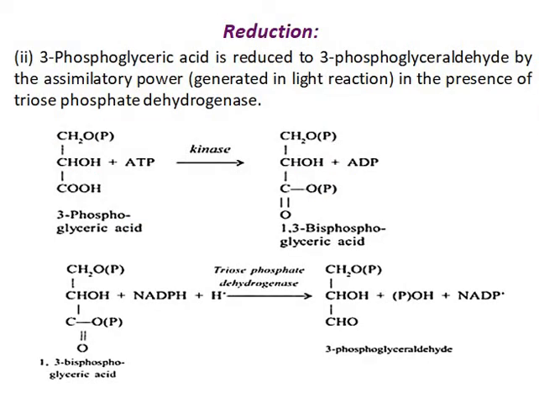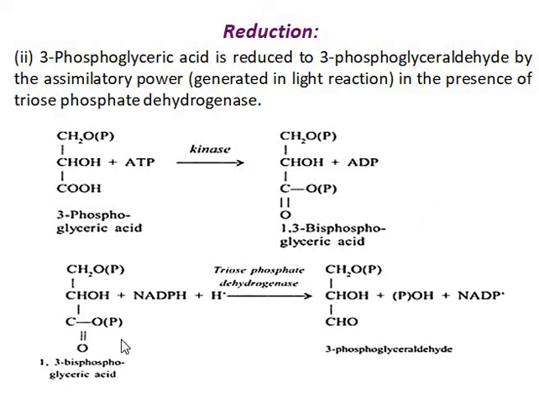The second step is the reduction. 3-phosphoglyceric acid is reduced to 3-phosphoglyceraldehyde by the assimilatory powers in the presence of triose phosphate dehydrogenase. Here 3-phosphoglyceric acid undergoes phosphorylation and is converted into 1,3-bisphosphoglyceric acid, with ADP also formed.